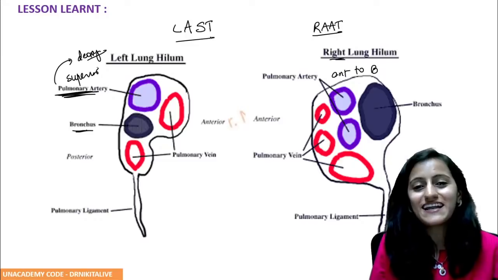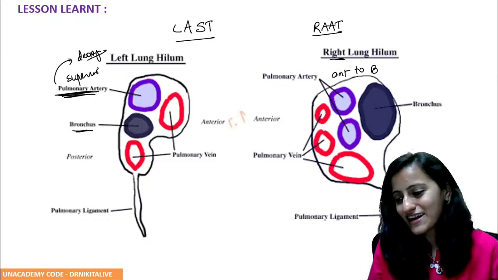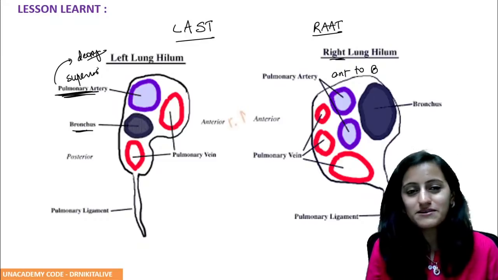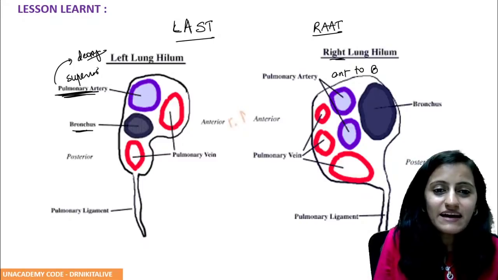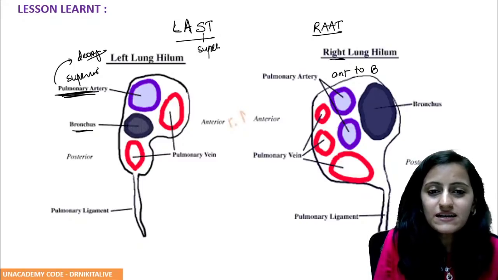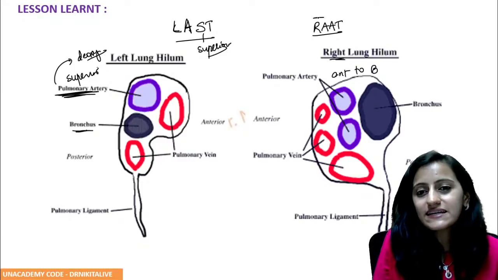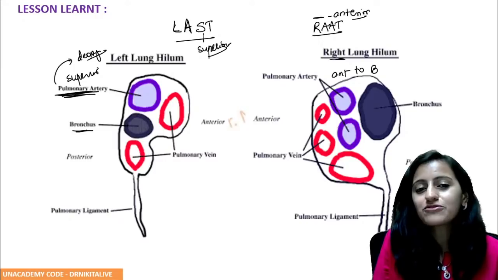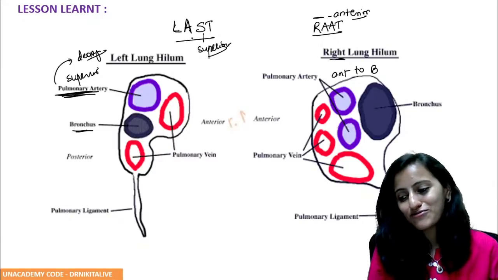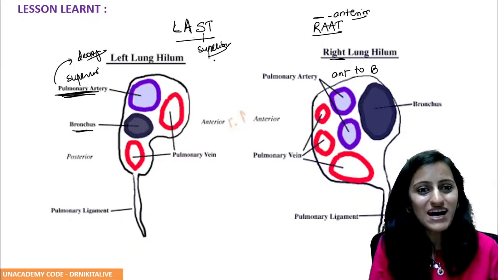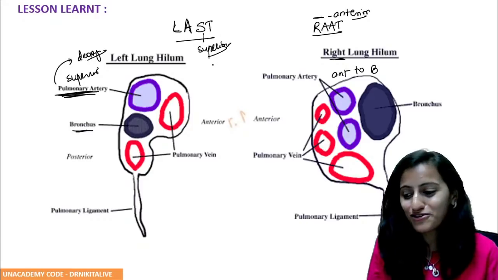Okay, so basically the last night, that is the last Raat, right? That is what you can remember here. Remember that the left artery is superior to the bronchus. The right artery is anterior to the bronchus. Okay, the right artery is anterior, the left artery is superior. So remember the last Raat before the exam.